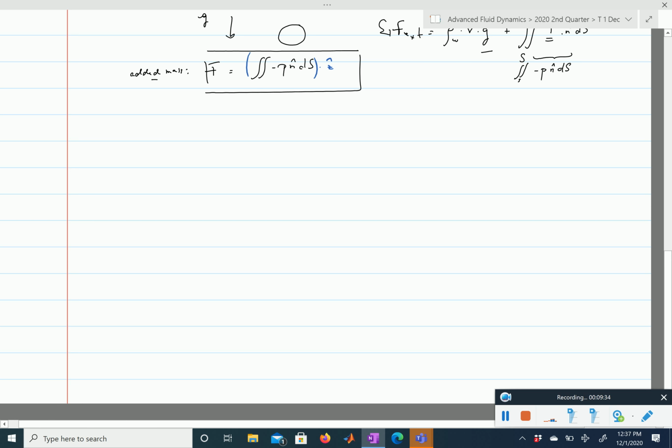Again, in the unsteady Bernoulli equation, we have the unsteady term, rho dphi/dt, plus the pressure, plus 1/2 rho u squared, plus rho gz, and that is equal to a constant. From the unsteady Bernoulli equation we can derive the pressure, by keeping the pressure on the left-hand side and putting all of the other terms on the right-hand side.